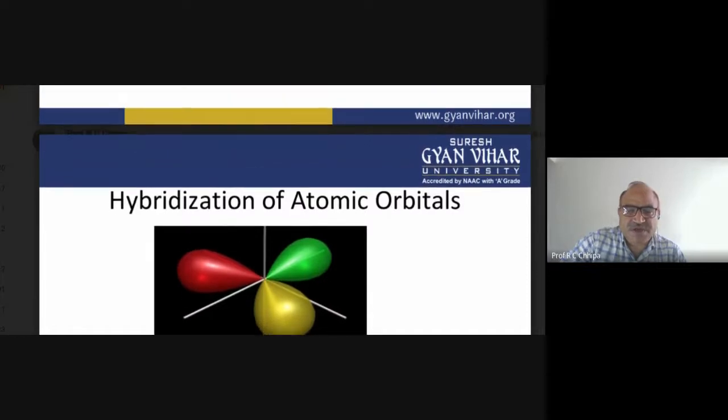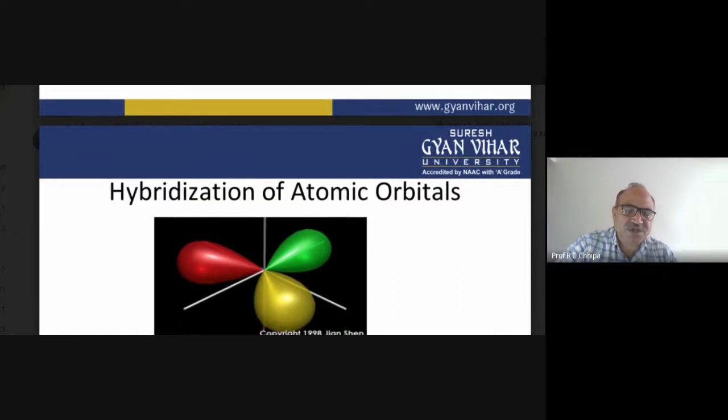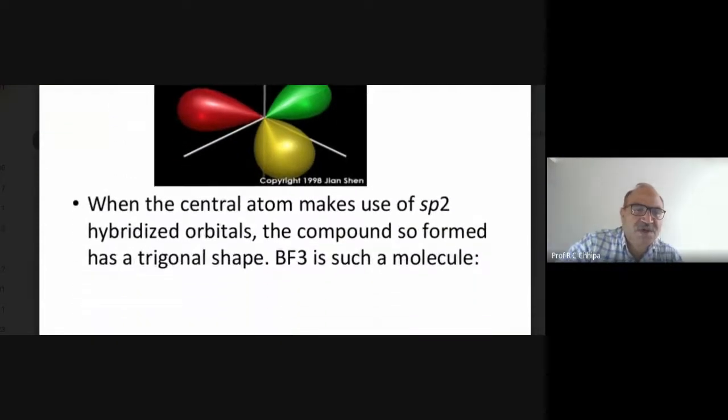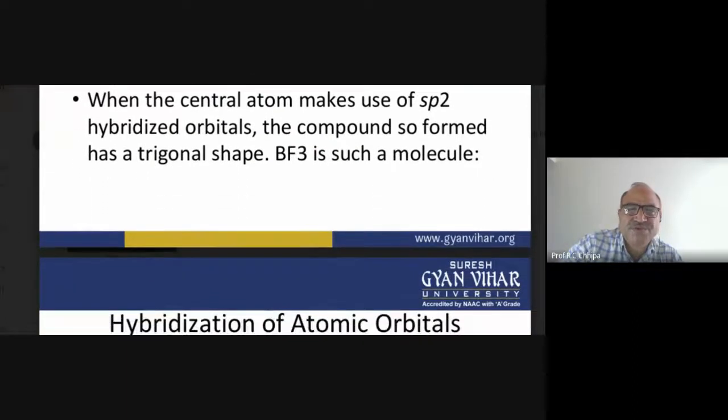So here one s and two p atomic orbitals combine with each other, forming hybrid orbitals, the sp2 orbitals. When the central atom makes use of sp2 hybridized orbitals, the compound so formed has a trigonal shape. Boron trifluoride is such a molecule.